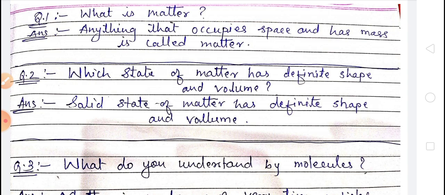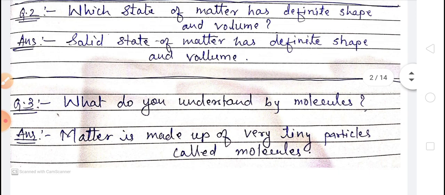Second question was, which state of matter has definite shape and volume? Answer is, solid state of matter has definite shape and volume.